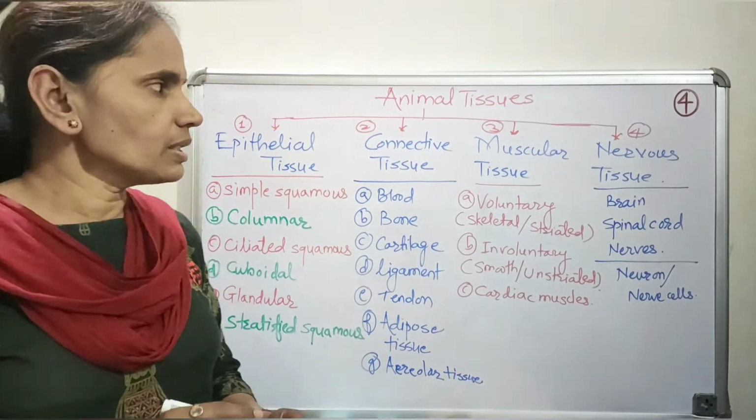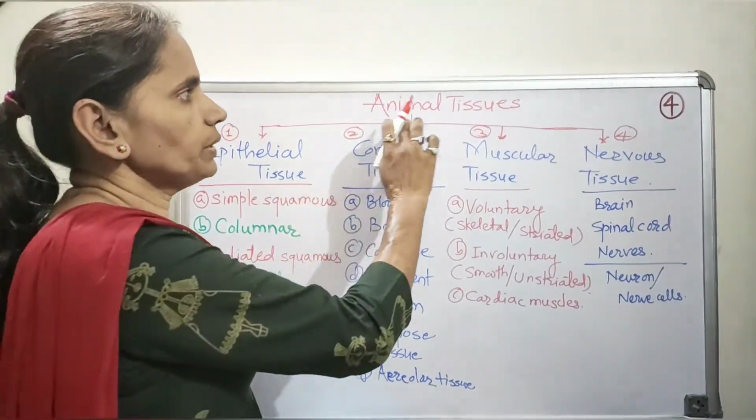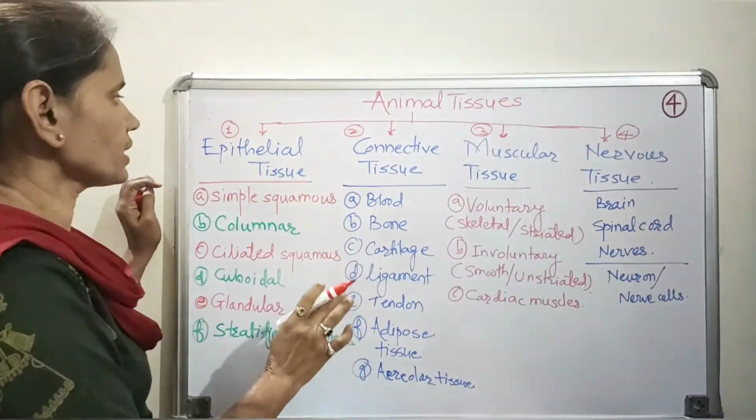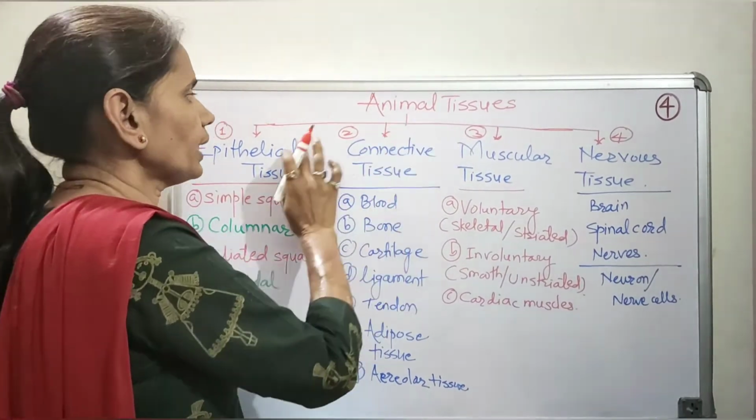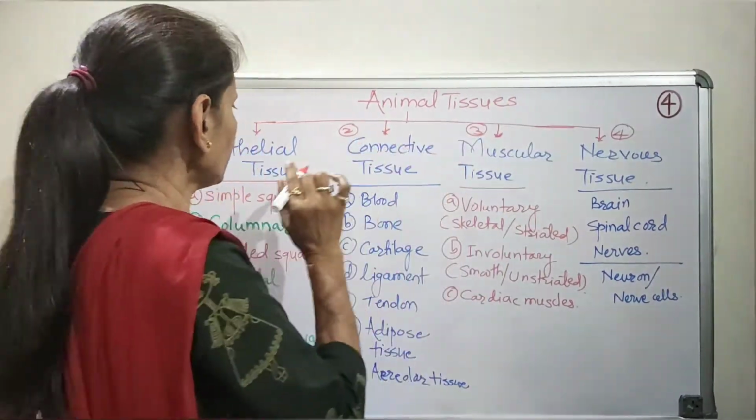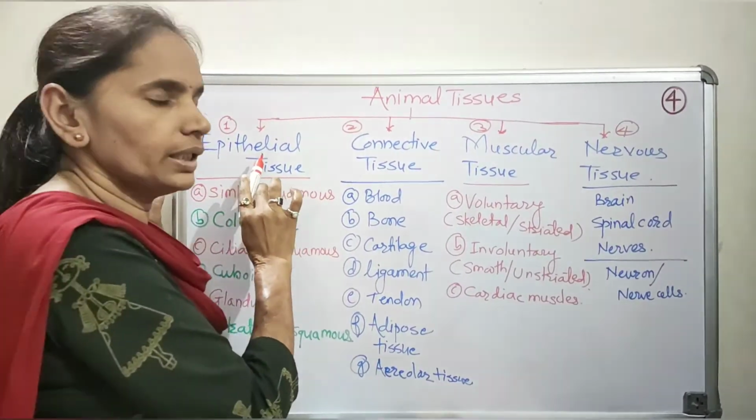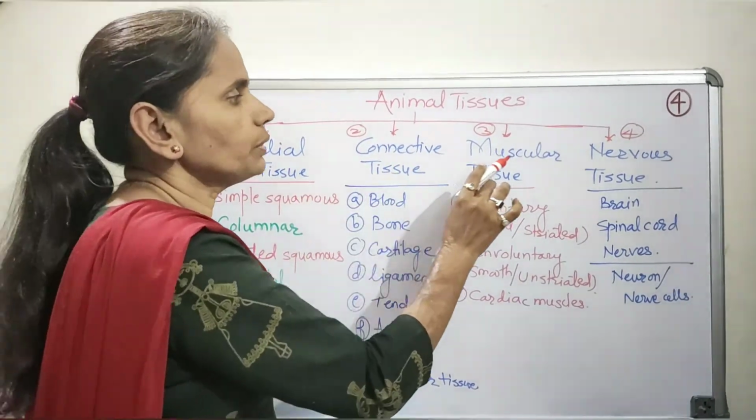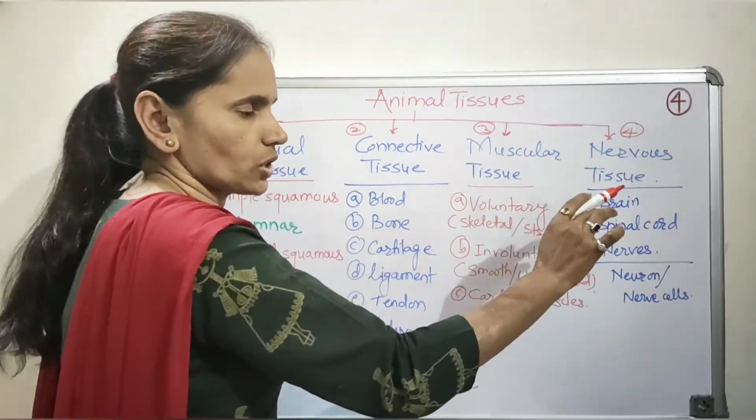Now let us summarize the various types of animal tissues that we have already discussed. Overall there are four major types of animal tissues, namely epithelial tissue, connective tissue, muscular tissue and nervous tissue.